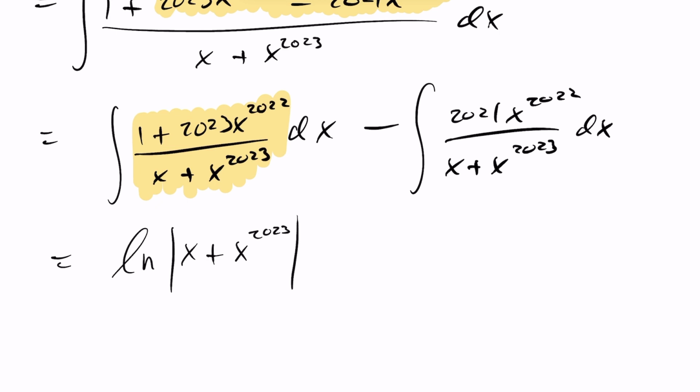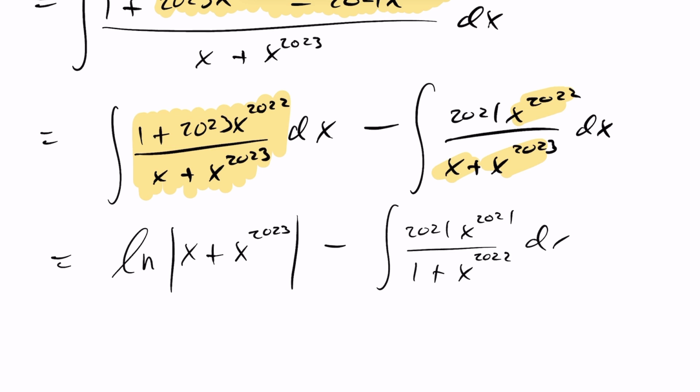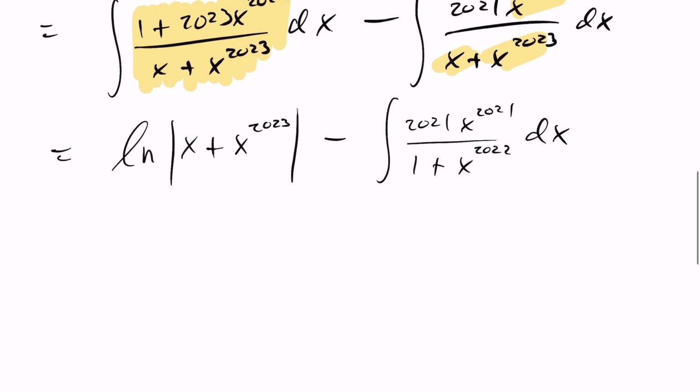Now with this second expression, I'm going to factor an x out. You'll notice that we have a common factor of x here, here, and here. I can take that out and simplify this integral. This will end up being the integral of 2021x^2021 over 1 plus x^2022, again with respect to x.